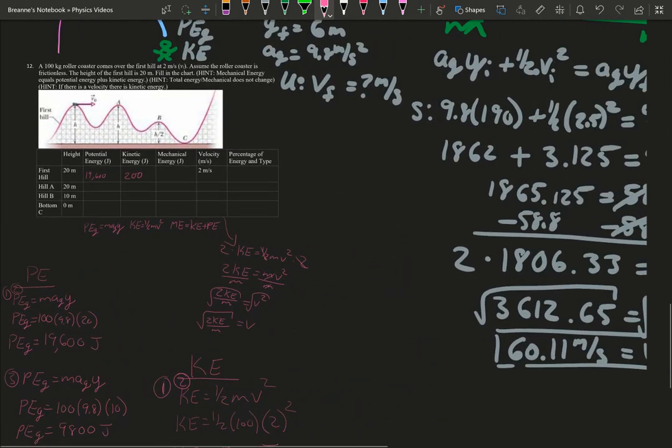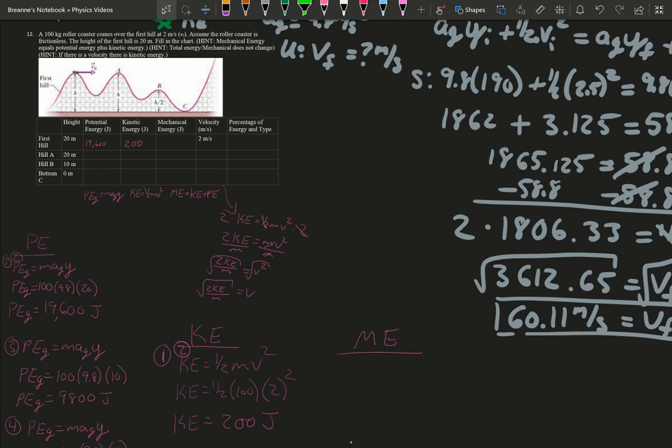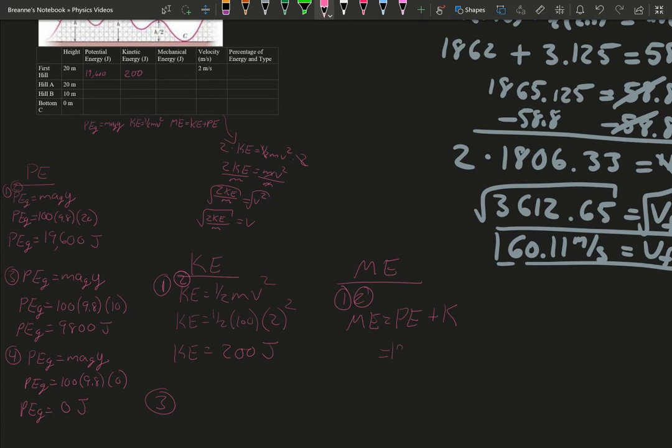Remember that we're going over mechanical energy. To solve for this for the first and second, it's the same. Your mechanical energy is just your potential energy plus your kinetic energy. So if our potential is that and our kinetic is that, our mechanical energy is just going to be that.